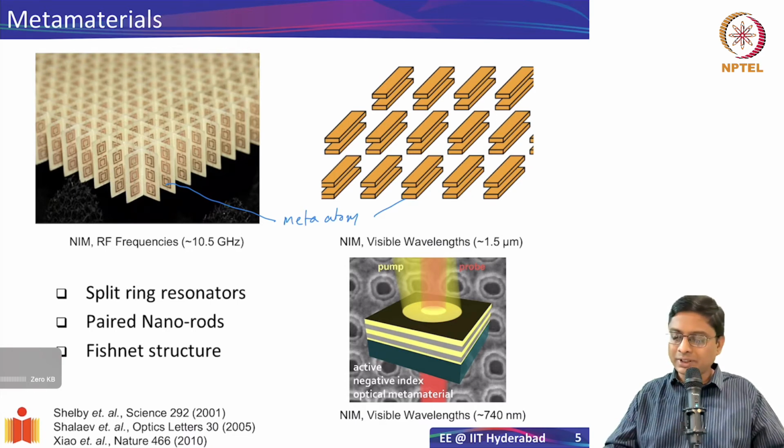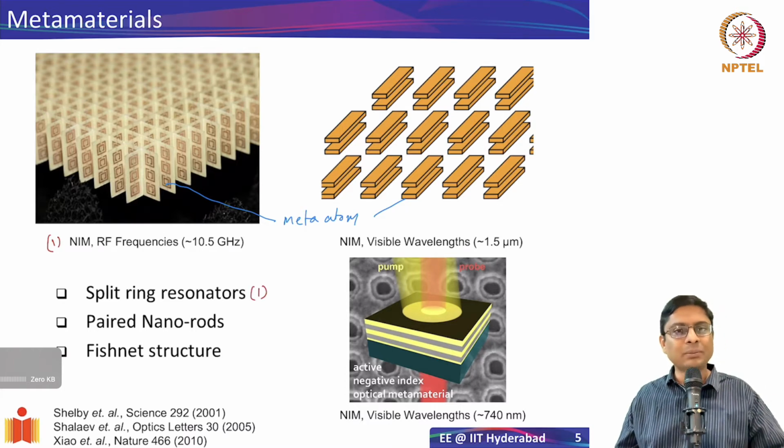On the left, on the top, you see here, this is a metamaterial which is consisting of what are known as split ring resonators. So, okay, let me label this as 1 here, and this is split ring resonators. I'll describe in more detail what is a split ring resonator later on. But it turns out that these split ring resonators can give you negative index in RF frequencies. So this was the first demonstration of a negative index material. This was out of Professor David Smith's group at Duke, and at that time he was not probably at Duke, but anyway, it was from Professor David Smith's group, and it exhibits a negative index at 10.5 gigahertz.